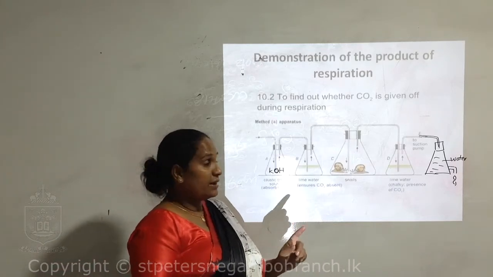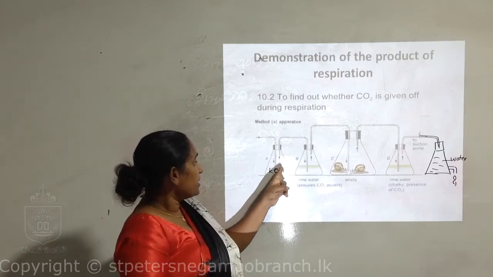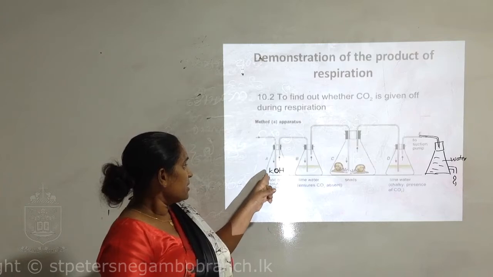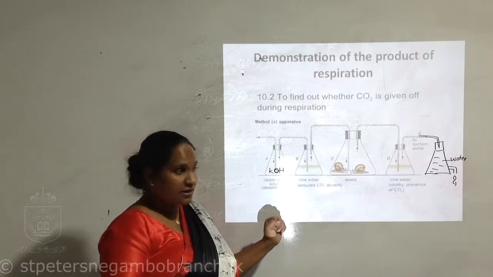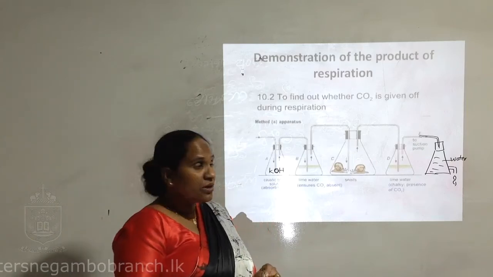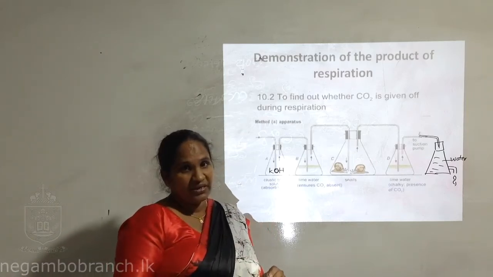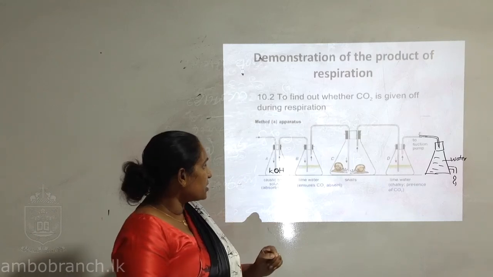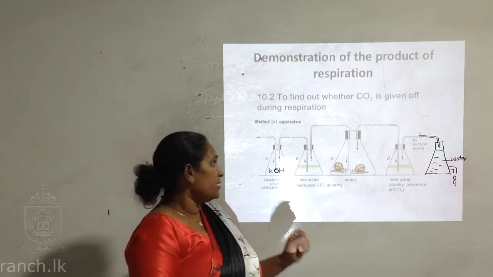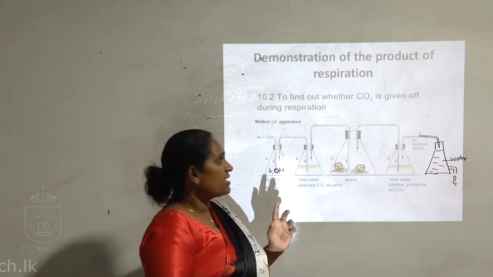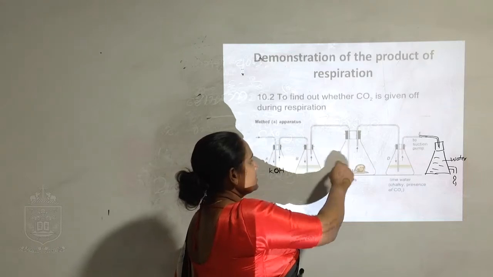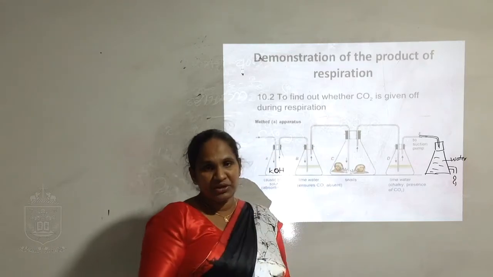But in here, because in the first flask the carbon dioxide was absorbed, there is no carbon dioxide in this air. So here the lime water is not changing color. Then in the third one, we can see there are 2 snails. The remaining air goes into this and the snails breathe.